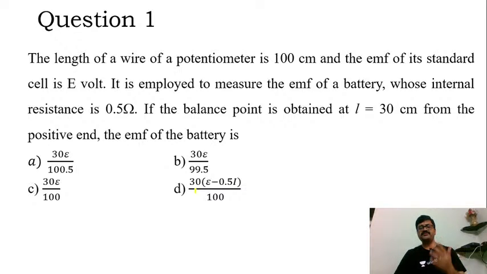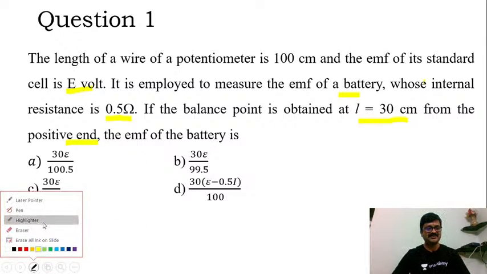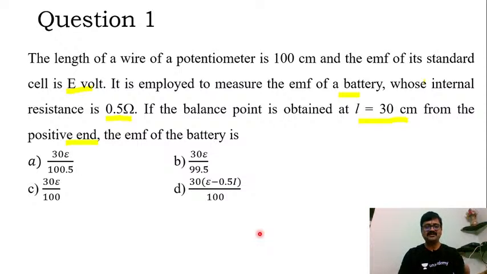Now, this is the first question that will be shot to you directly. The length of a wire of a potentiometer is 100 centimeter, and the EMF of its standard cell is E volt. It is employed to measure the EMF of a battery whose internal resistance is 0.5 ohm. If the balance point is obtained at L equal to 30 centimeter from the positive end, the EMF of the battery is.